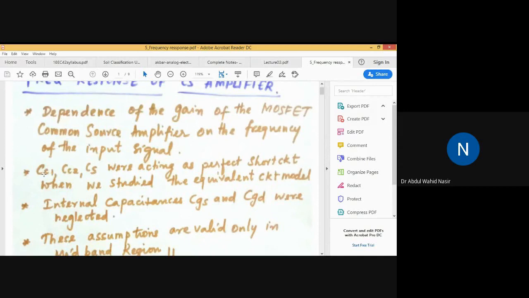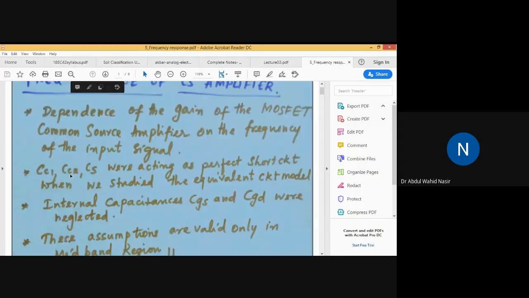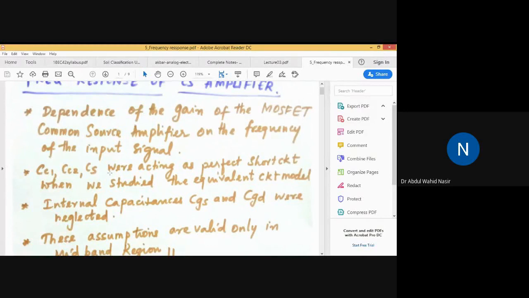Also, we have considered that the coupling capacitor CC1, the coupling capacitor CC2, and the bypass capacitor CS were acting as a perfect short circuit when we studied the equivalent circuit model. This was also an assumption, but depending on the frequency, it will act as a short circuit or open circuit. It will not always act as a short circuit.